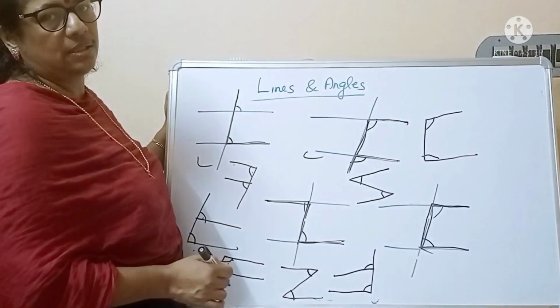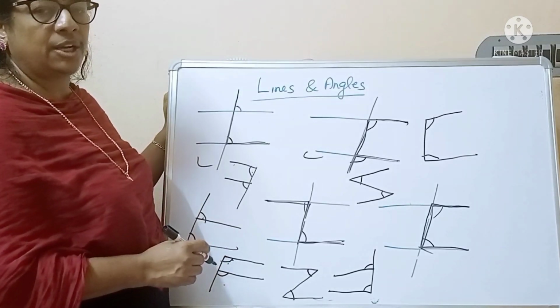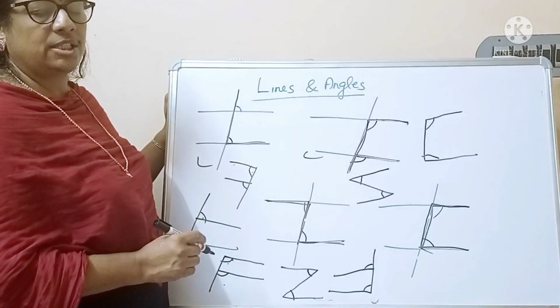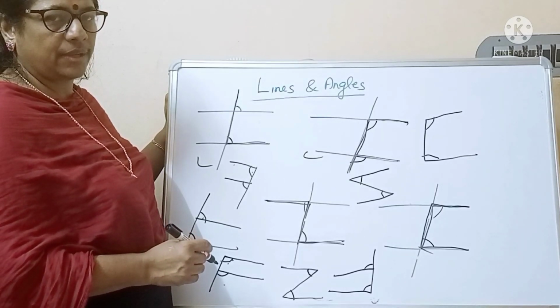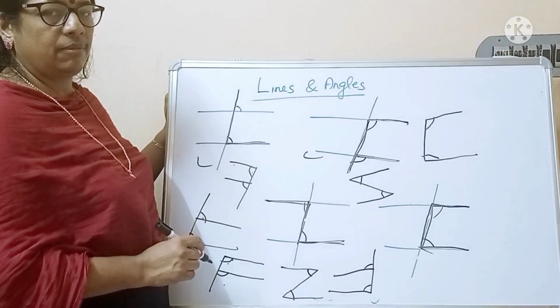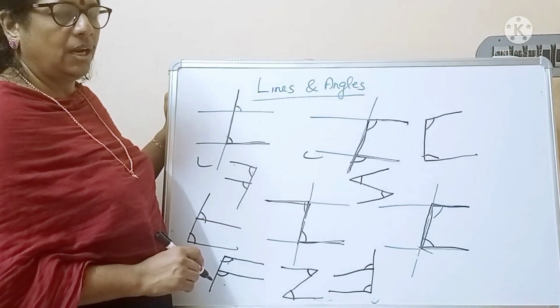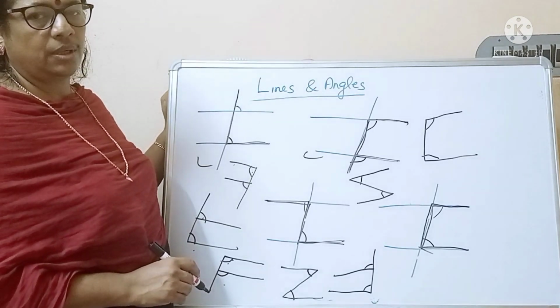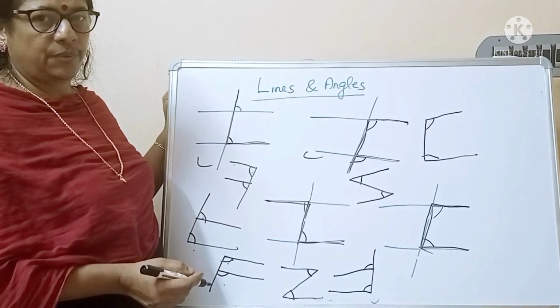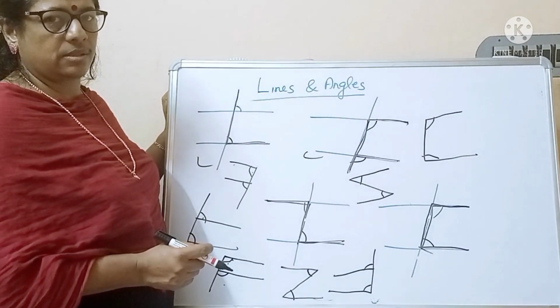So 3 letters we can use to represent angles made by the transversal when it passes through 2 parallel lines. That is the letter F, the letter Z, the letter C. I think these all are clear for you, and in the next video we can discuss the exercise questions.